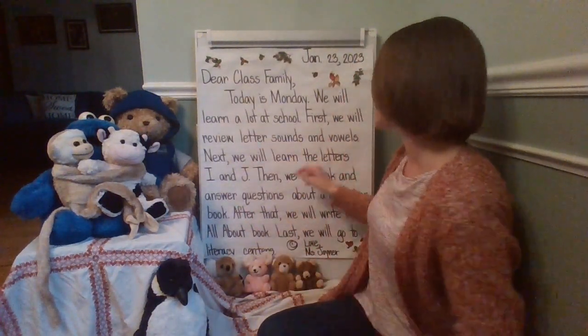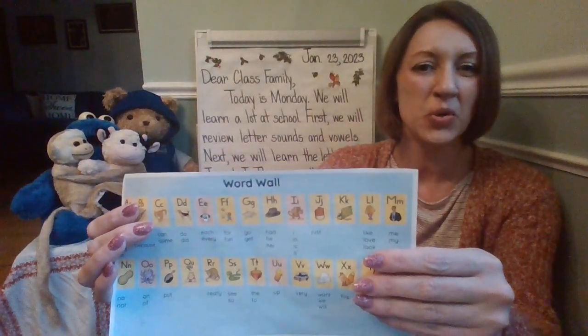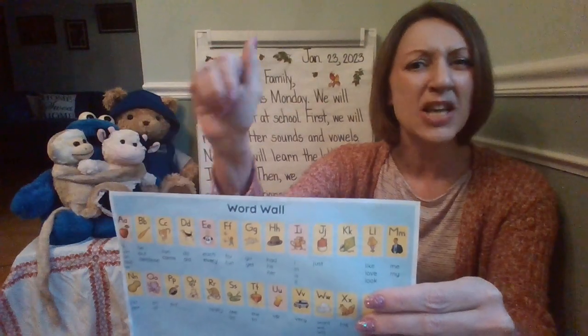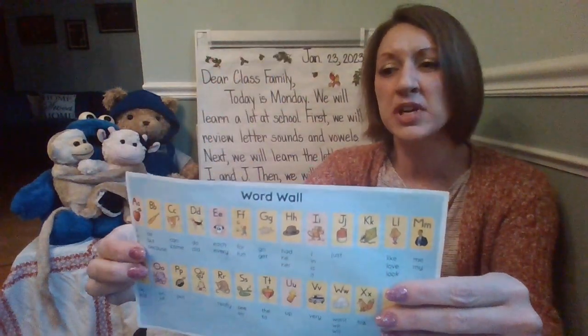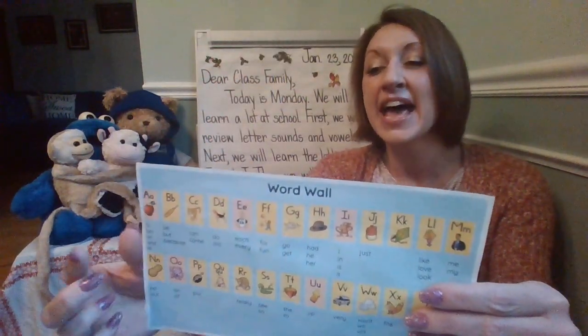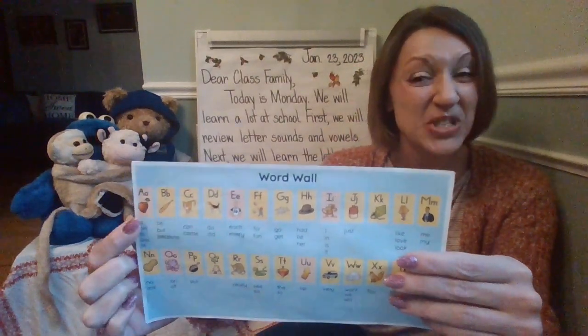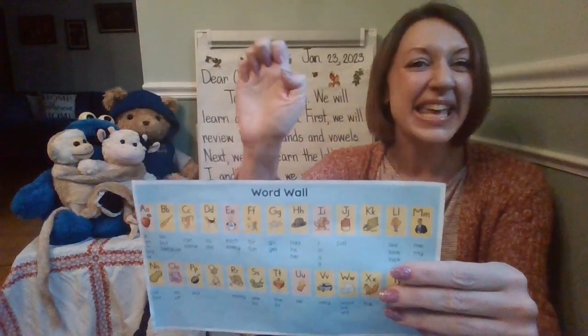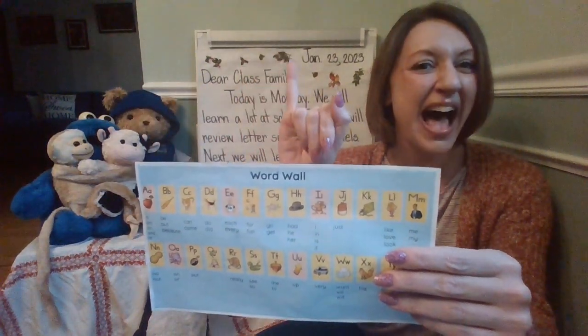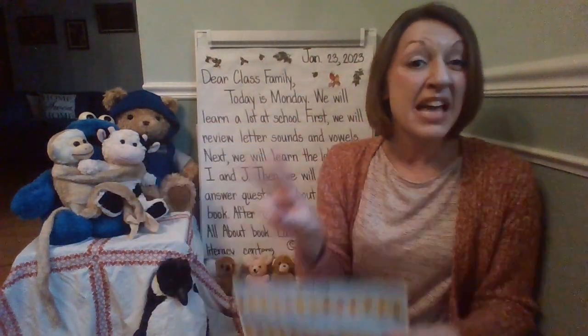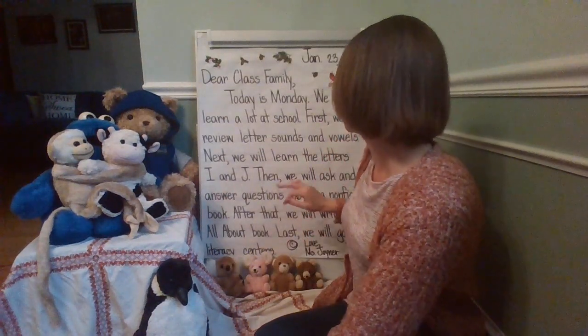First, we review letter sounds and vowels. Just like we do every day, we'll use our word wall as a resource. We'll review the ABCs. We'll do American Sign Language. And let's go ahead and go through the vowels at this time. Do you see red in the background? Started at the beginning of the alphabet. Ready? A, apple, A. E, ed, I, itch, I. O, octopus, and U, up.